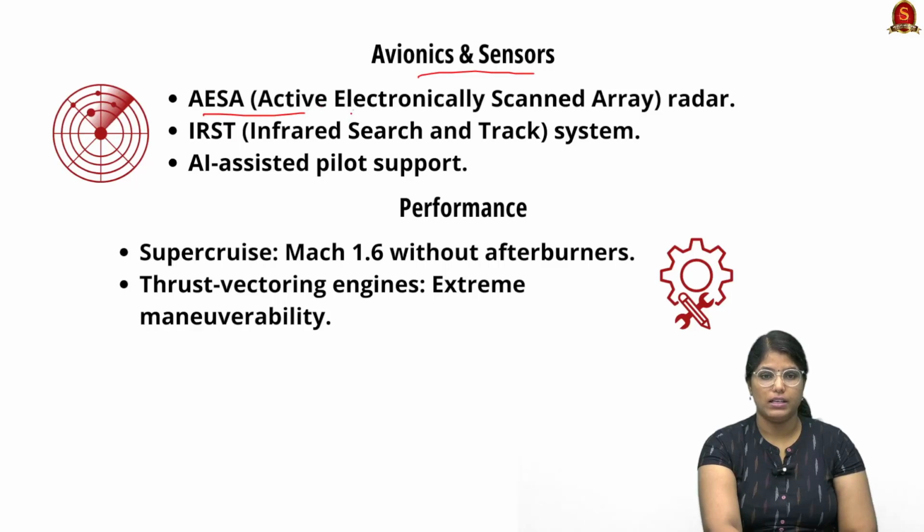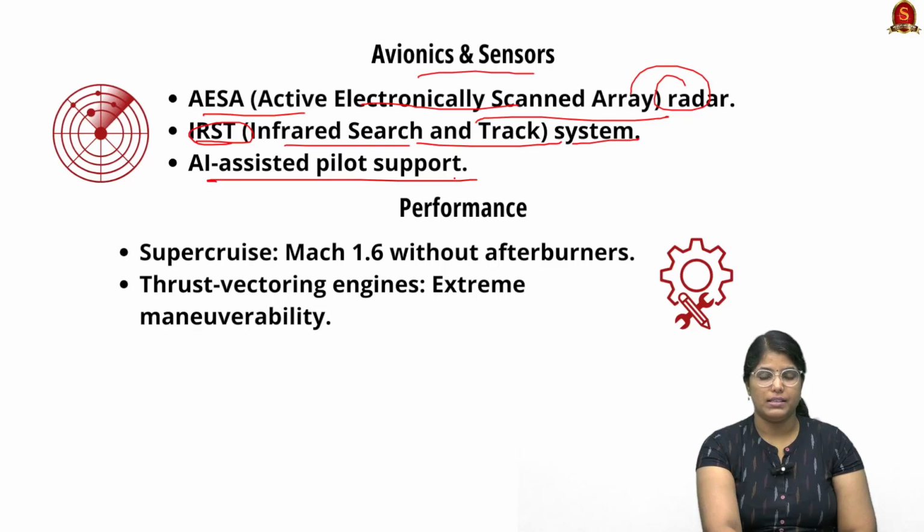Moving on, we shall see about the avionics and sensors. AESA, that is the Active Electronically Scanned Array radar, will be used for easy detection, and IRST, that is the Infrared Search and Track system, will also be there, and AI-assisted pilot system support will also be there. Talking about the performance, it is actually a supercruise: Mach 1.6 without afterburners. You can comment what Mach 1.6 is in the comment section.